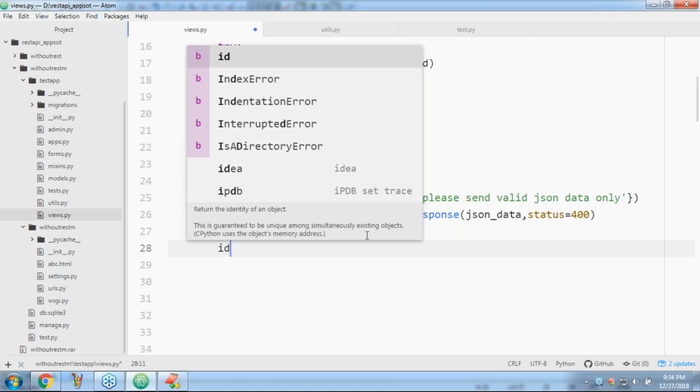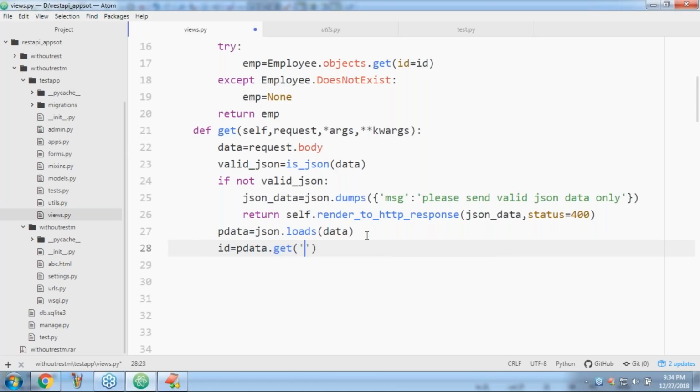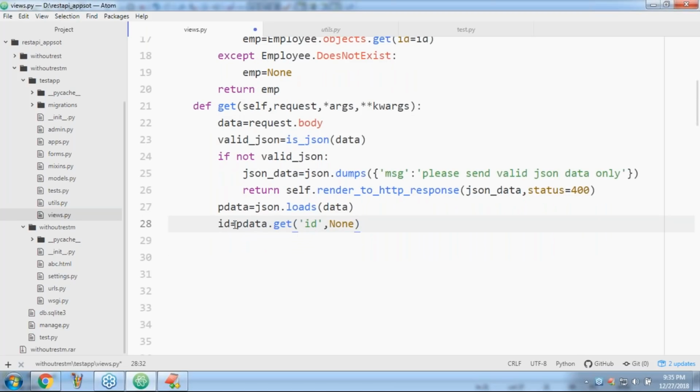ID is equal to P data.get('id'). If ID is not available, then it is simply none. Remember this one. So here, I'm trying to get from the client provided data the value of ID.